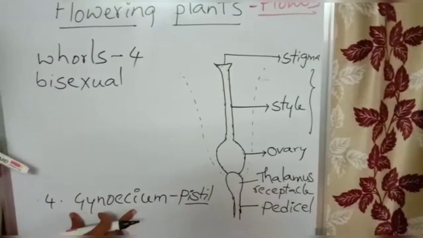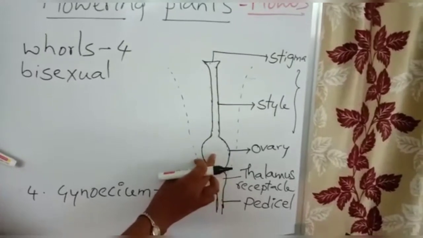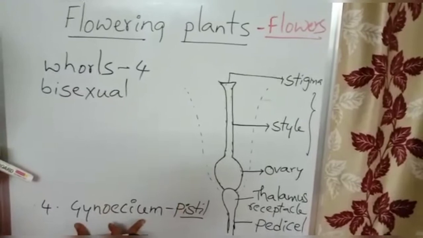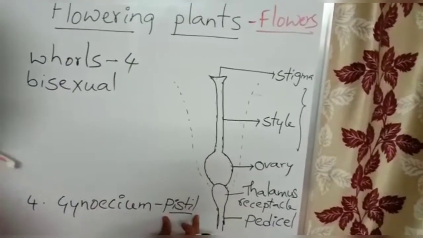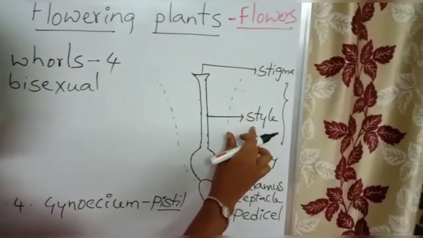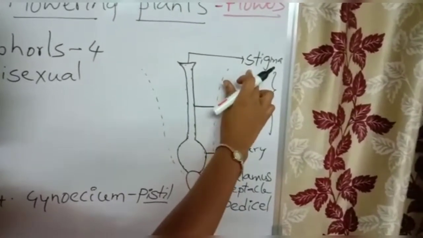Look, this gynoecium, the innermost whorl on the thalamus of a bisexual flower, has pistils or carpels. The parts of the pistil: the basal part is ovary, the long slender part is style, and the tip of the style is called stigma.